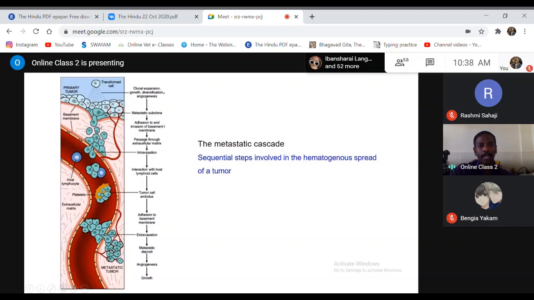Then slowly it moves from the primary site. This is the primary site. Then it moves into the extracellular matrix, and the next step is intravasation. Intravasation means a cell entering into the blood circulation. The tumor cell is entering intra, which means inside, vasation meaning vascular tissue. Intravasation is the next step. Once it goes into the blood vessel, then